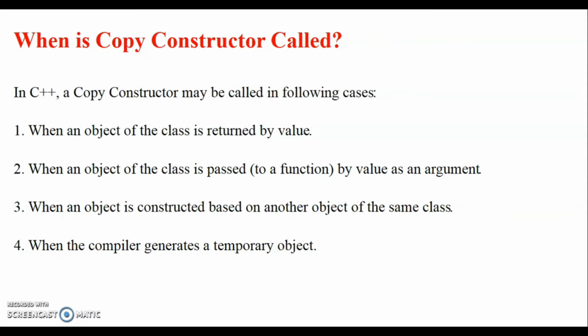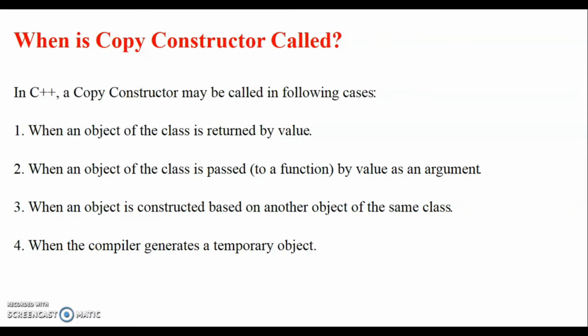Second, when an object of the class is passed to a function by value as an argument. Then the copy constructor is called. The compiler has its own default copy constructor, that is why until now we didn't create one.